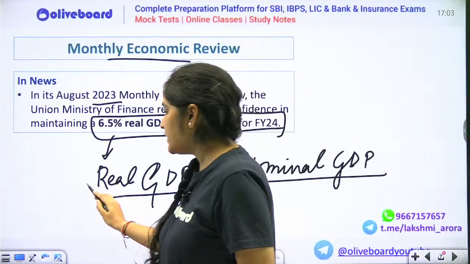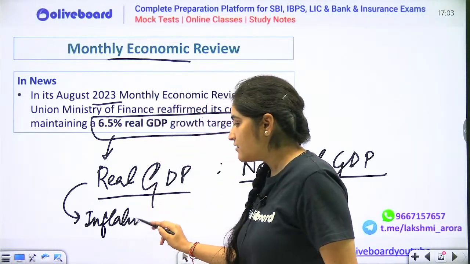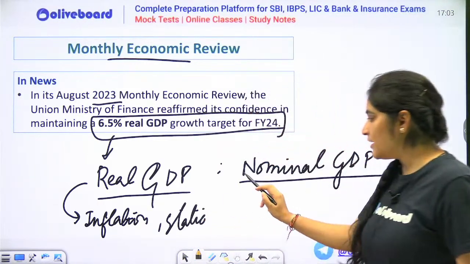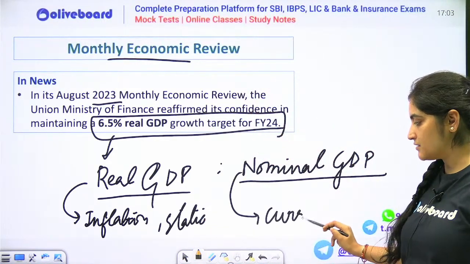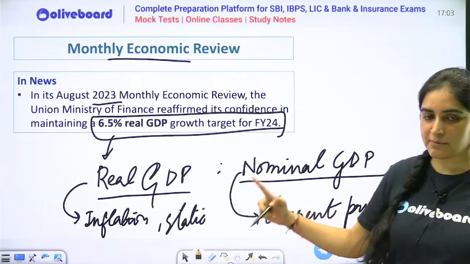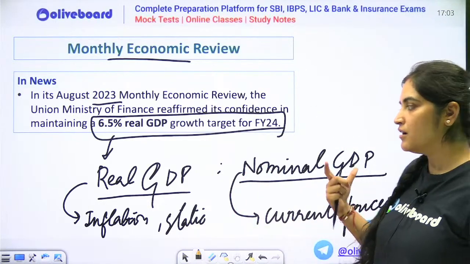Actually, real GDP is inflation adjusted. Means it is at static prices. Nominal GDP is at current prices. Real GDP is at static prices, nominal GDP is at current prices. Very good, Aditya. I am impressed.